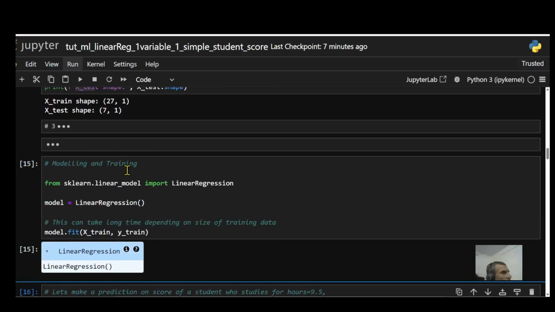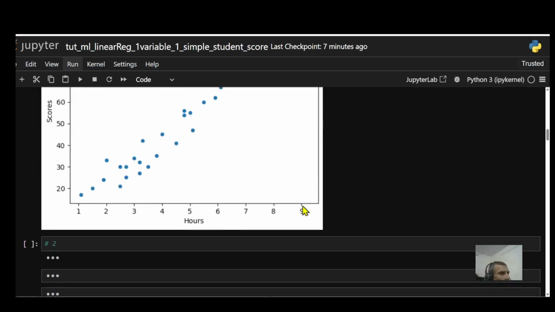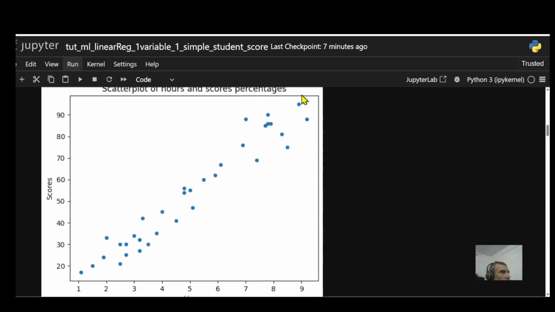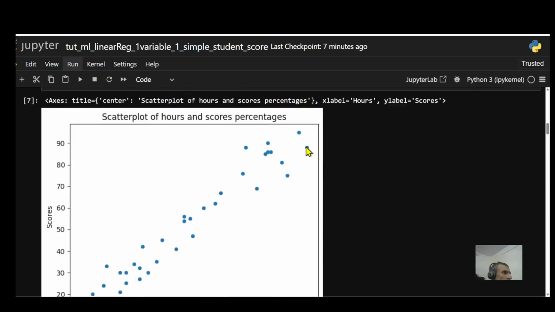Let's just try to see if it makes sense. So if you go back over here, look at this. This is 9, and 9.5 would be somewhere over here, so 98, somewhere over here. That seems kind of reasonable. The answer is going to be somewhere over here.